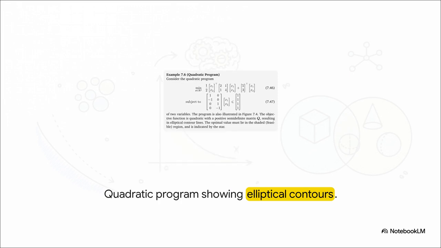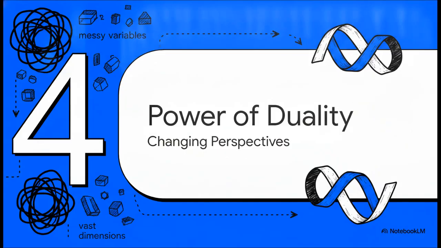Now contrast that with a quadratic program. Those straight walls, our linear constraints, they still create that shaded feasible region. But the objective function? It creates these curved elliptical contour lines, kind of like topographical rings on a hiking map. We're essentially trying to find the very center of that bowl, but we're strictly confined to searching only within that shaded area.